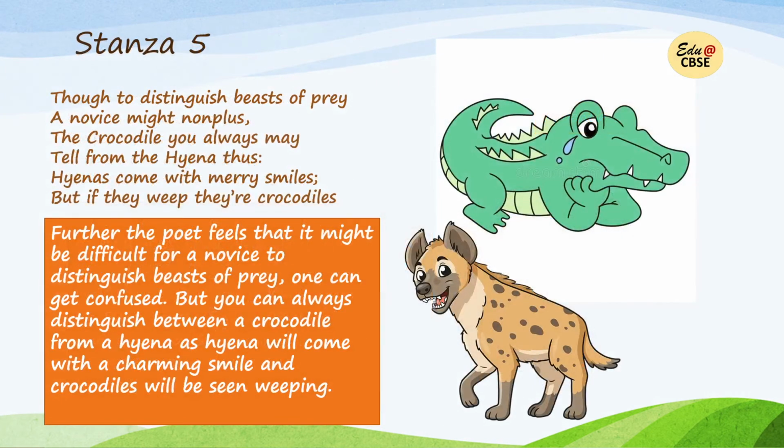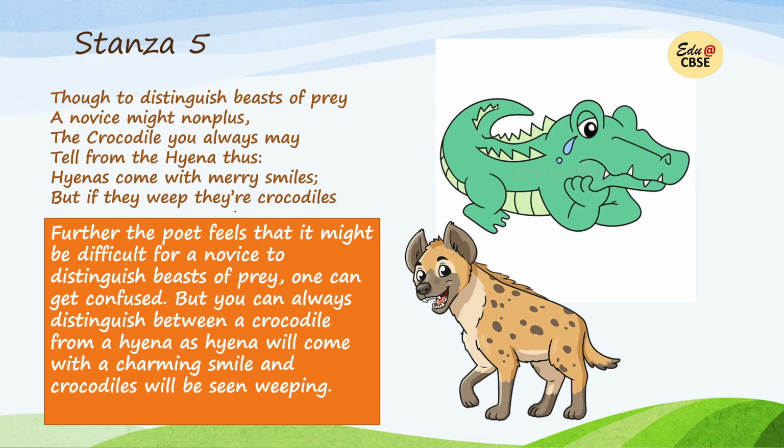So now next, stanza 5. Though to distinguish beasts of prey, a novice might nonplus. The crocodile you always may tell from a hyena thus. Hyenas come with merry smiles, but if they weep, they're crocodiles.